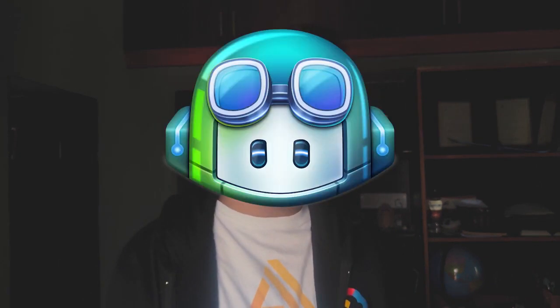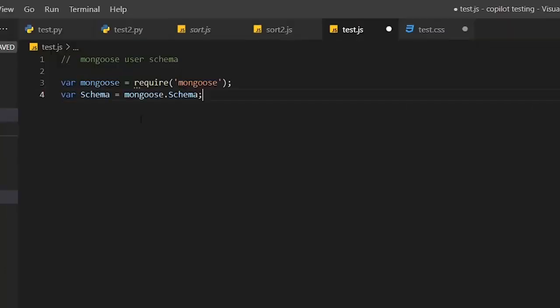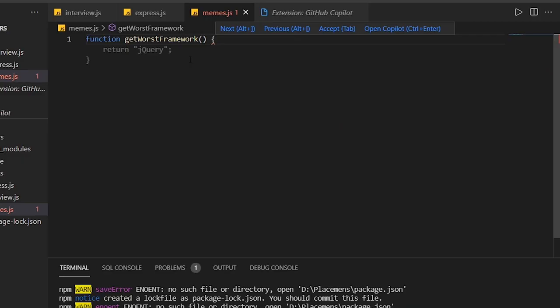Hello everyone, my name is Ritvik, your friendly neighborhood tech nerd, and I recently got my hands on GitHub Copilot. It's super hyped up on Tech Twitter for a few days, and I'm very excited to share my discoveries. GitHub Copilot is an AI tool which helps you write code by auto-suggesting lines of code based on your intent. At the same time, it can also write functions just by seeing your comments. It's super interesting, isn't it?